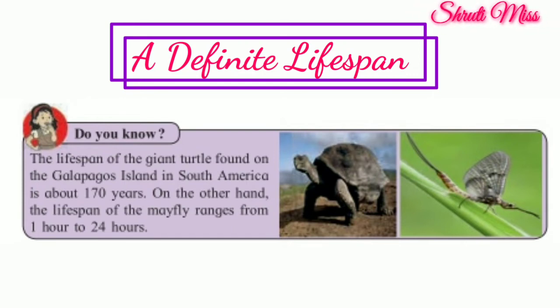On the other hand, the lifespan of the mayfly ranges from 1 hour to 24 hours. So this is the difference.